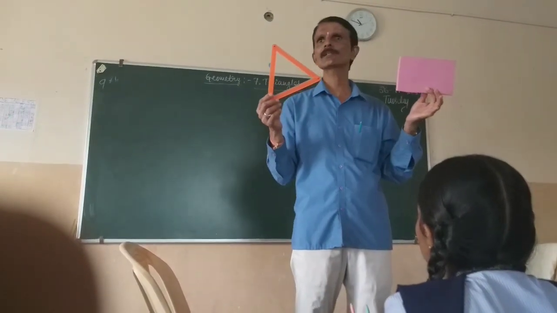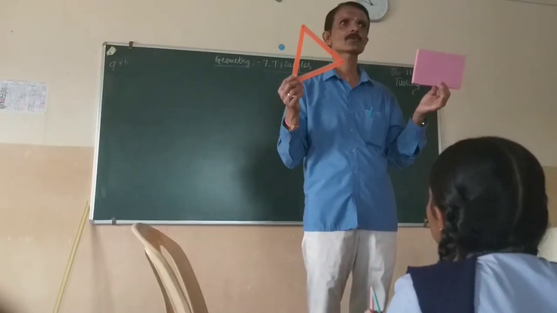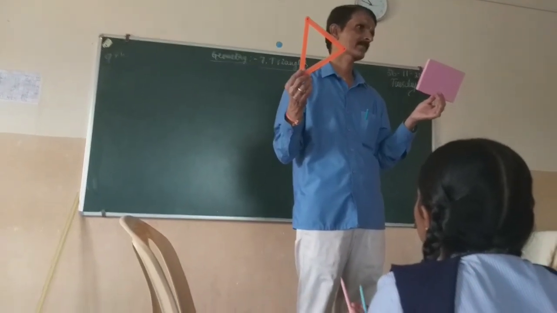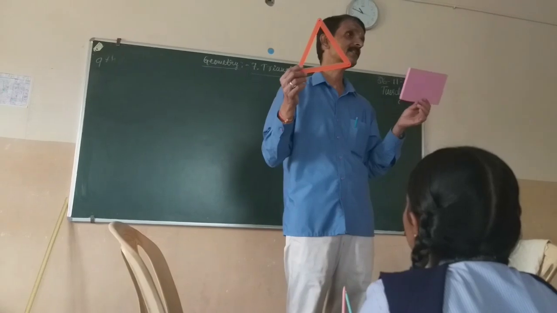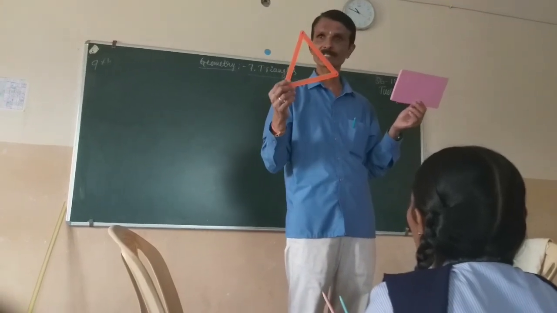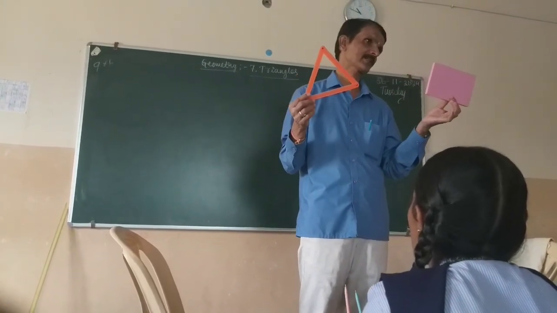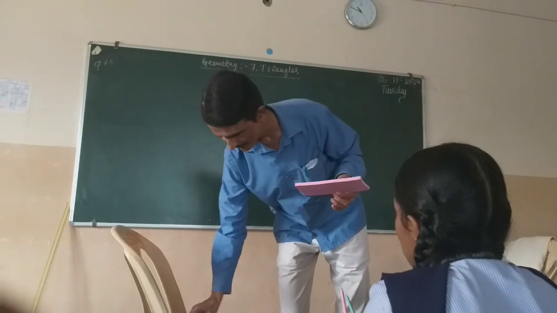Their shapes are different, and also sizes are different. Sides are different. It has three sides, it has four sides.